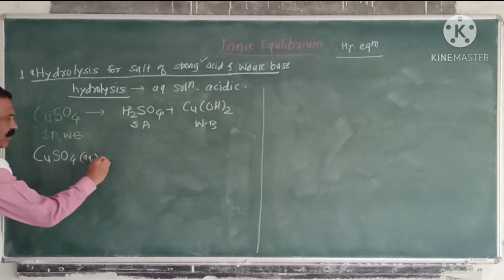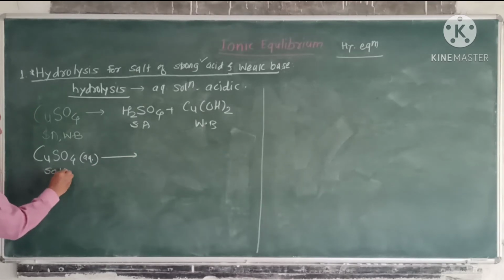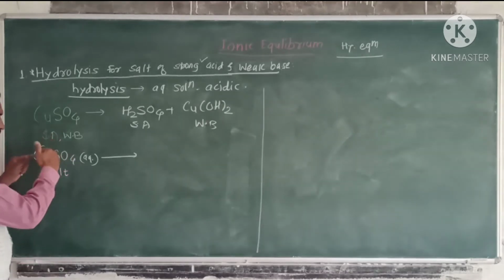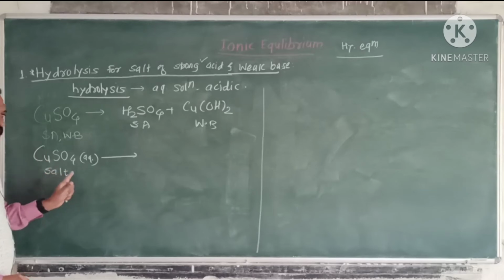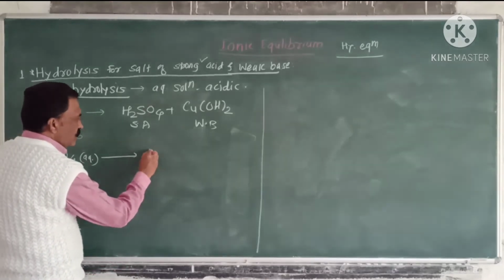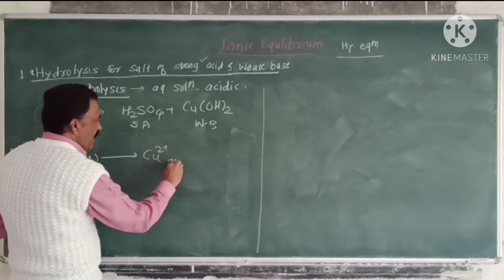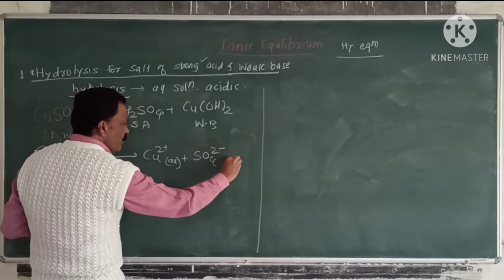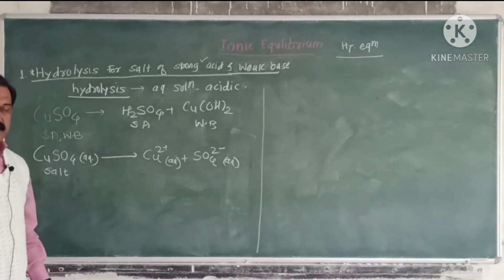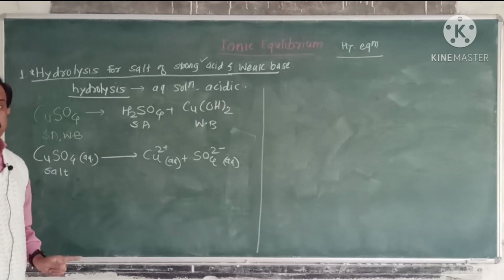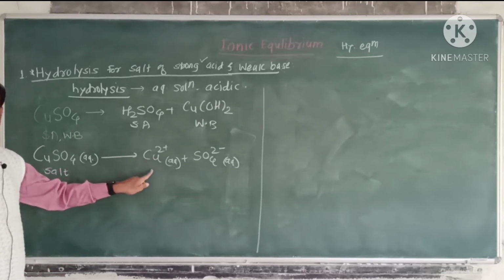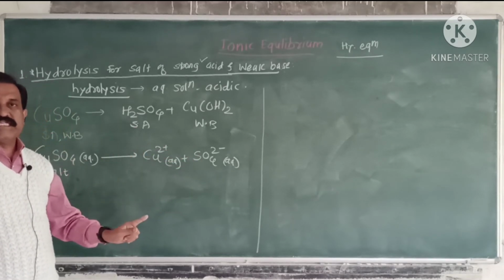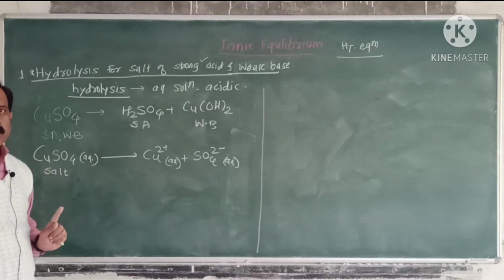We know that all salts undergo 100% dissociation. After dissociation, copper sulfate is converted into Cu2+ ions as well as sulfate ions, SO4 2- ions. Then, according to the definition of hydrolysis, either this cation, the cupric ion, or the sulfate ion reacts with water to produce either acidity or basicity to the solution.